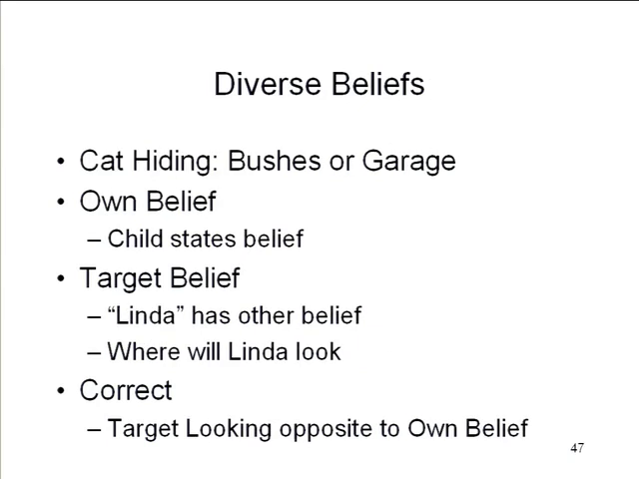Here is an analogous test for diverse beliefs. There's a cat that's hiding, and it can hide either in the bushes outside or in the garage. You ask the child, where do you think the cat is hiding? The child states the belief, and then you say to the child, well, there's this person, Linda, who believes the opposite from you. Where will Linda look for the cat? And of course, the correct answer is that the target will look in the opposite place from where the child would look. And that is a simple-minded test that shows whether the child appreciates that other people might have beliefs that are different from his or her own.